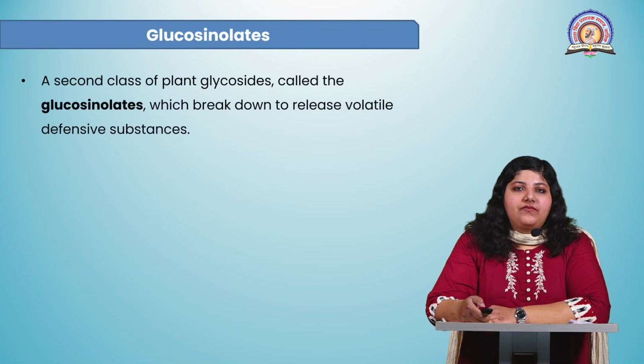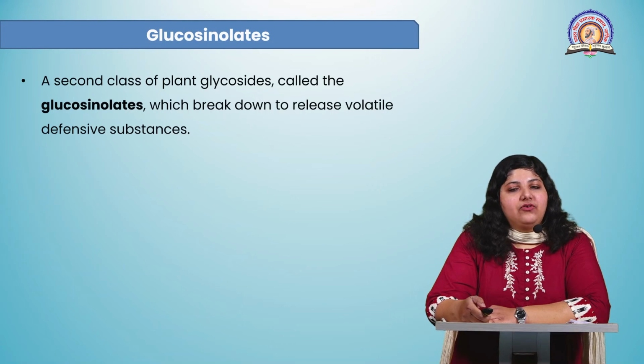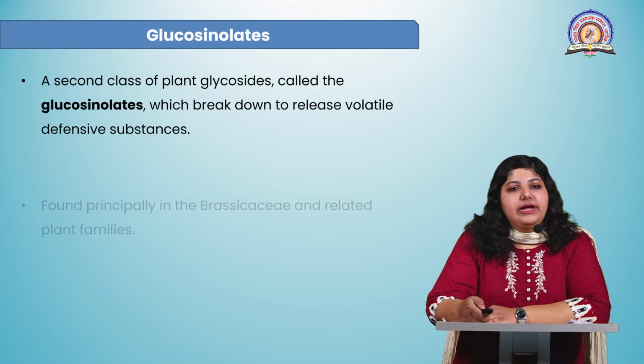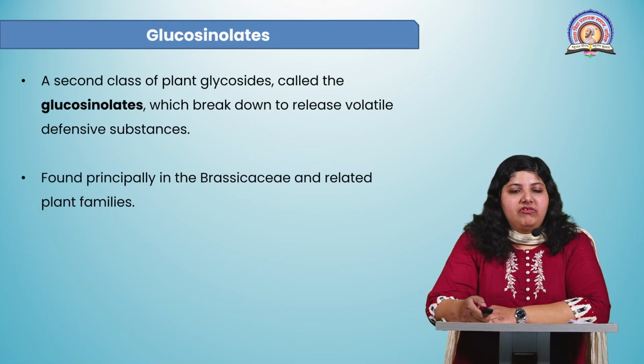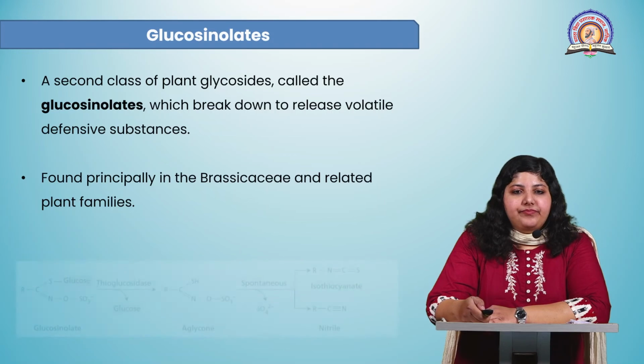Next group of nitrogen containing compounds is glucosinolates. This is one more type of nitrogen containing compound which breaks down to release volatile defensive substances. Now these glucosinolates are sulfur containing compounds and they are found principally in the Brassicaceae and related plant families. So they are extensively found in cauliflower, radish, and all those members of the Brassicaceae family.